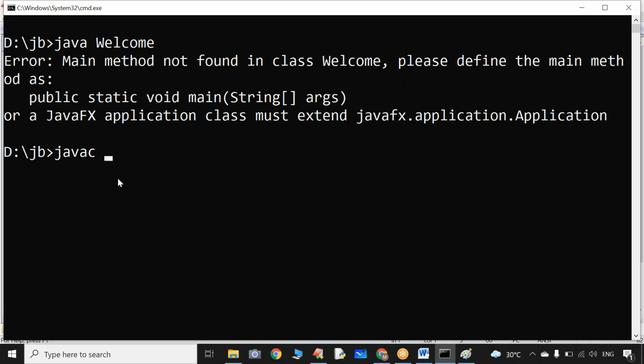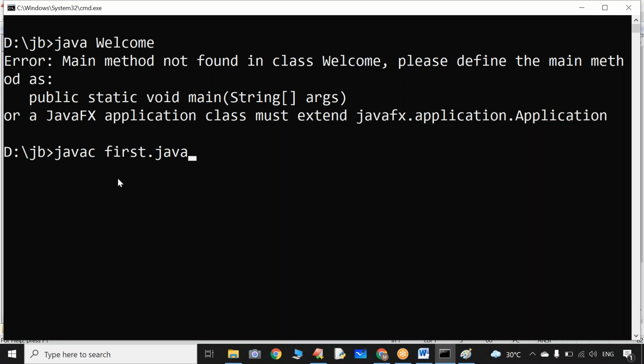Compulsorily, those two scenes must be added to your film, and you have to edit and do the total process again. So here also, for the current Java program, after compilation, if you make any changes, you compulsorily have to compile the program once again. So javac, what is the name of the program?